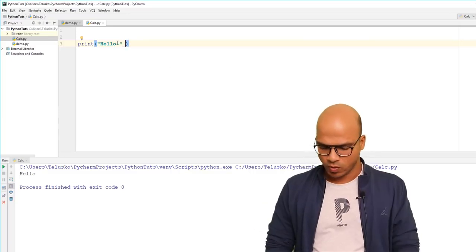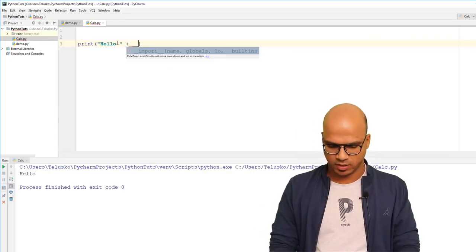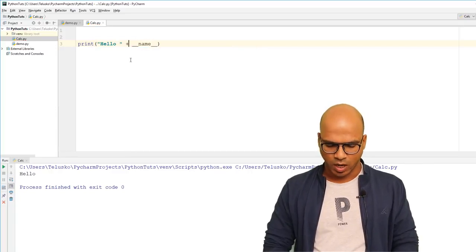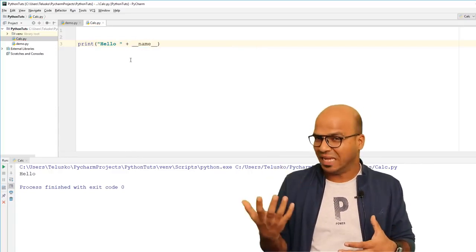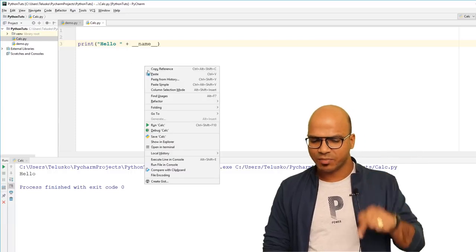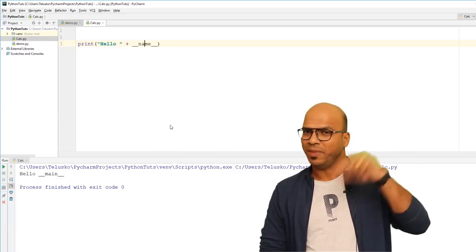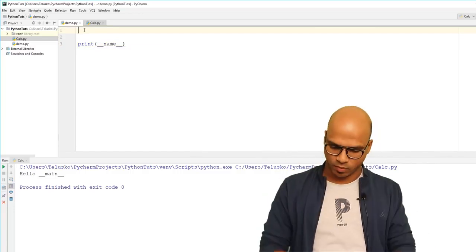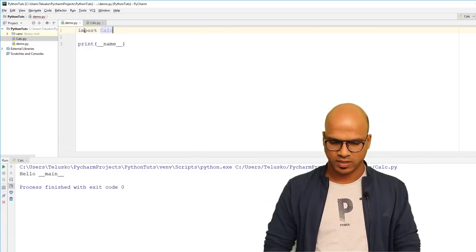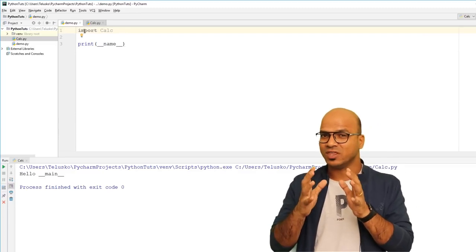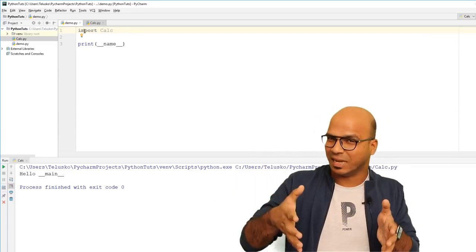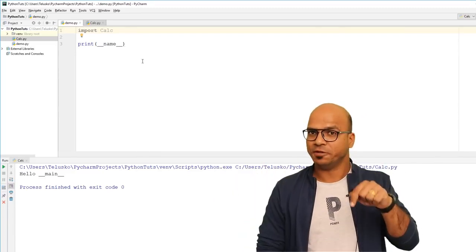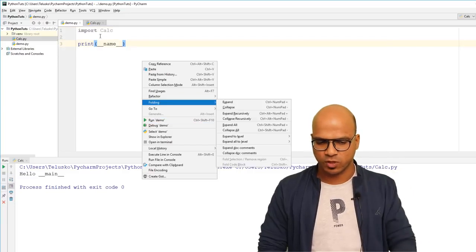Now after hello, let me print the __name__ variable here. So I will write __name__ with double underscores. Now what do you think? Will it print main or something else? Of course, since I'm running calc, it will print __main__. But if I import calc in demo, let me just do that. I will say import calc. Now what will happen is everything which is there in calc will come to this demo file, including the print statement.